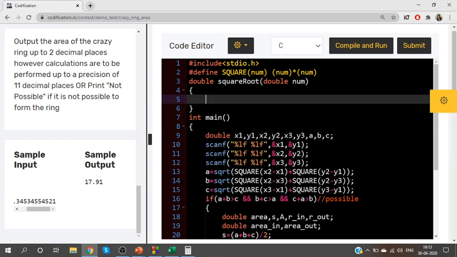This is a most important point, because many times just because sqrt is not allowed, you will not be able to pass the test cases. So understand how to implement our own square root function. All right, in this problem, input for sqrt is going to be a double value, right? Because all variables are double, which means input is going to be double num, and it will return the square root, which is also a double value. Clear? So now let us learn how to implement this square root function.